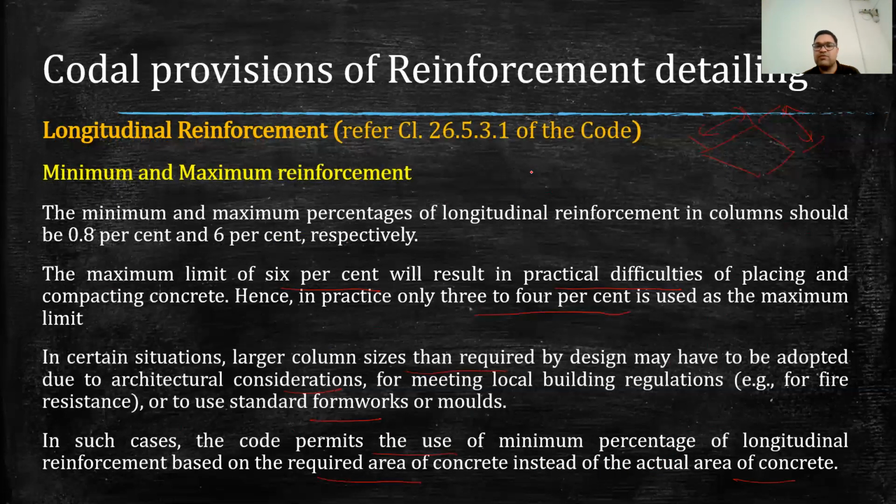For example, if the required area is 300 mm by 300 mm, and because of architectural considerations we are providing column of 400 by 400 in place of 300 by 300, then in our minimum reinforcement calculation, we will consider only the required area. On this basis, we will be calculating the reinforcement area. That is the clause that is given in the IS code.